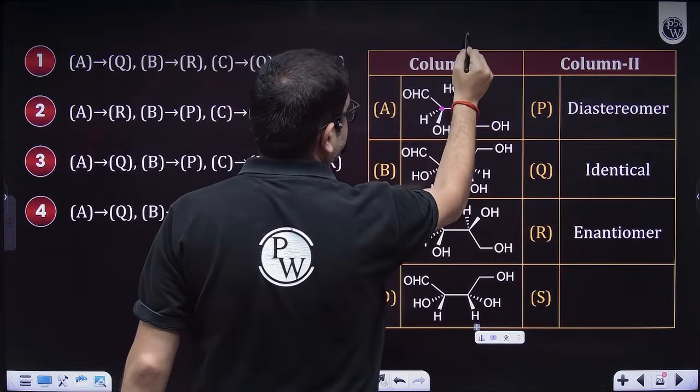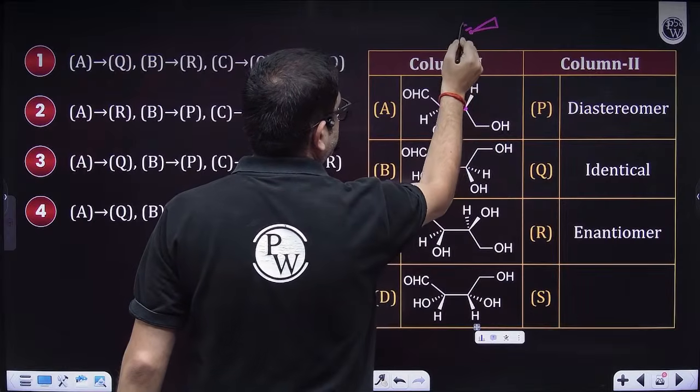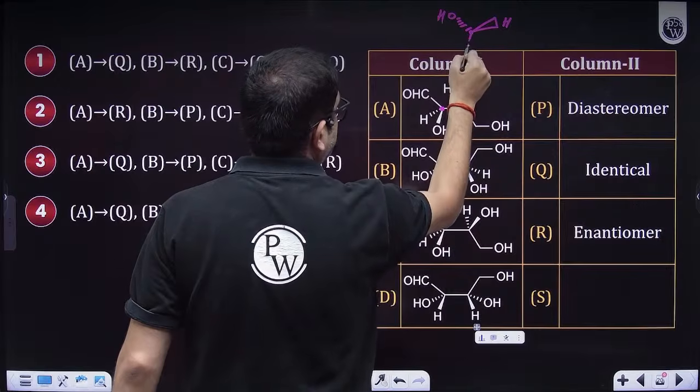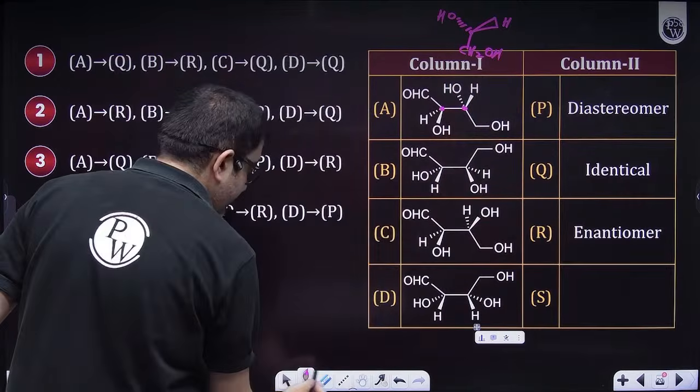So just drawing this Y again. Sir, this is a wedge. This is a dash. So this is H. This is OH. And sir, this will be CH2OH. I hope everybody is clear.